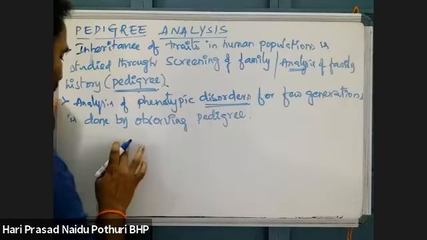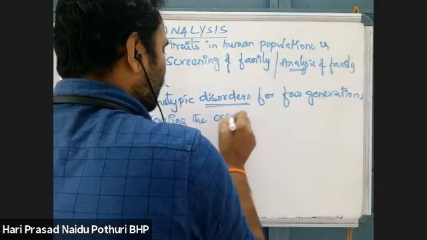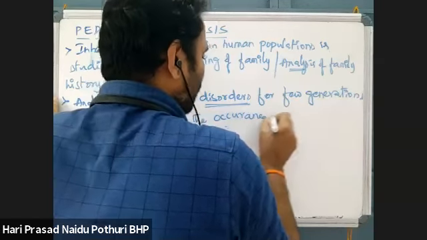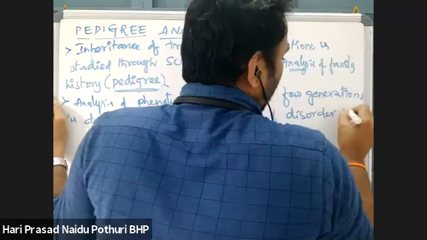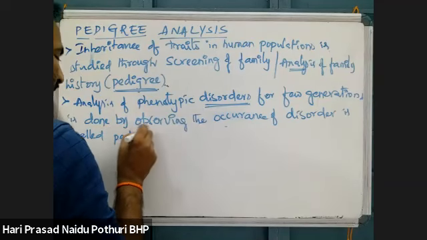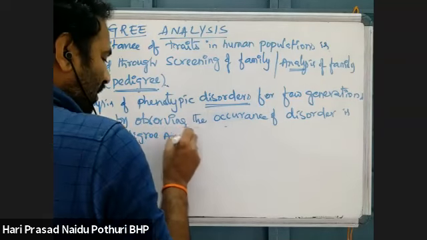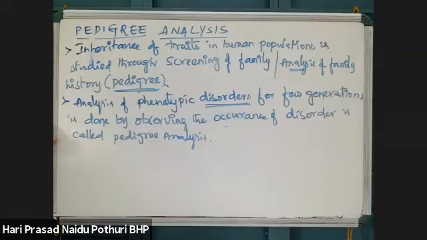By observing the occurrence of disorder, that is what we call pedigree analysis. That means this is useful in evolutionary relationships also.